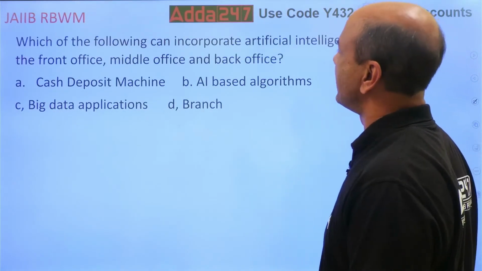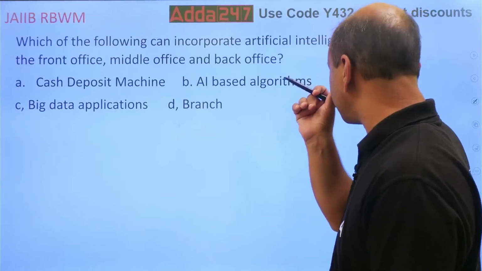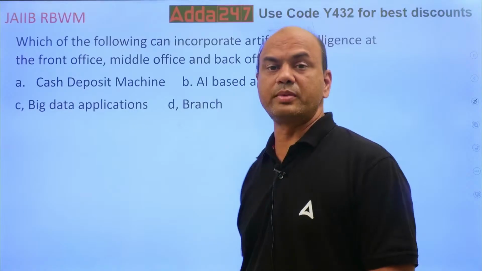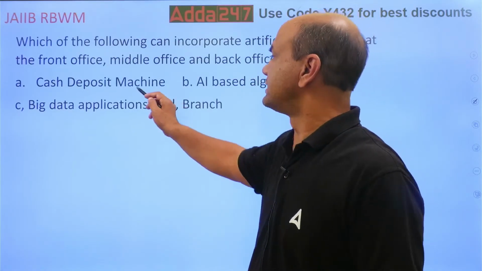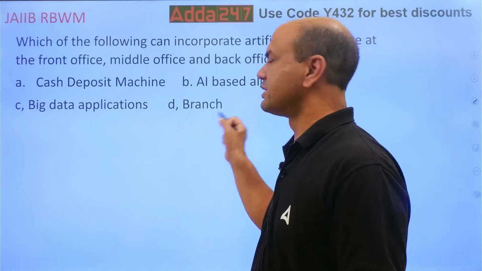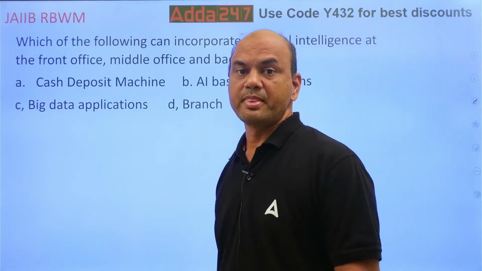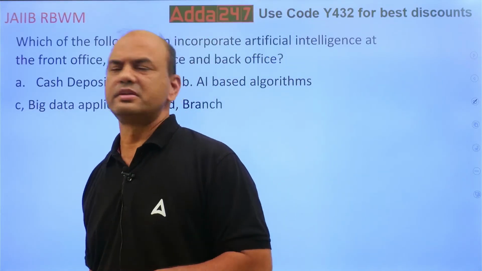Which of the following can incorporate AI at a front office, middle office and back office? So who can incorporate AI at front, middle and back office? Cash deposit machine, AI based algorithms, big data applications and branch. Firstly, understand where is front, middle and back office.